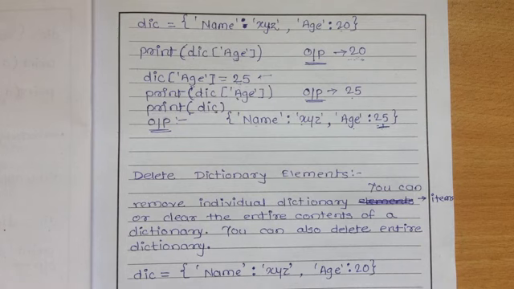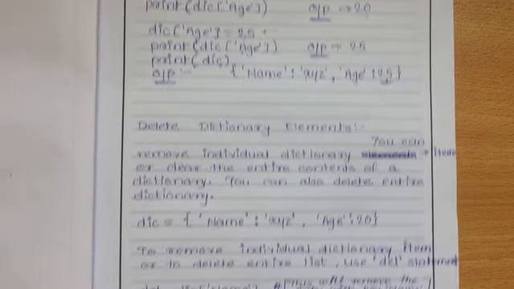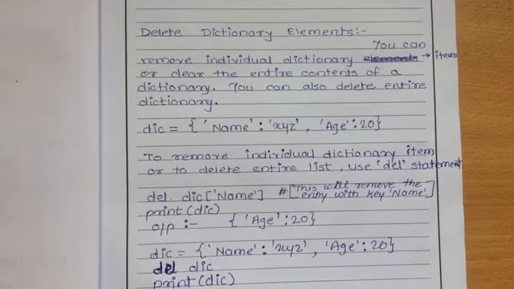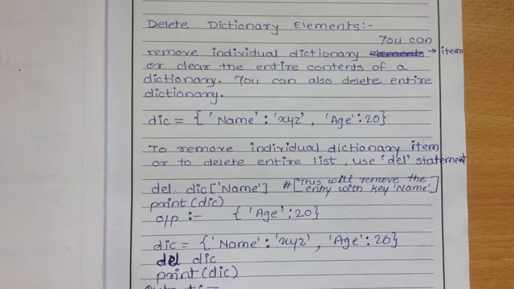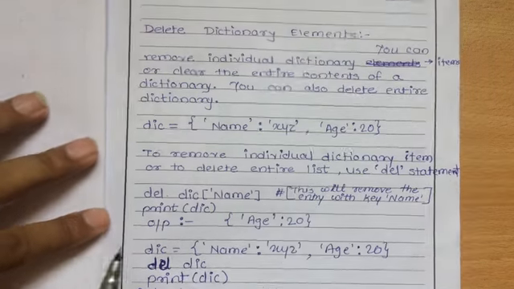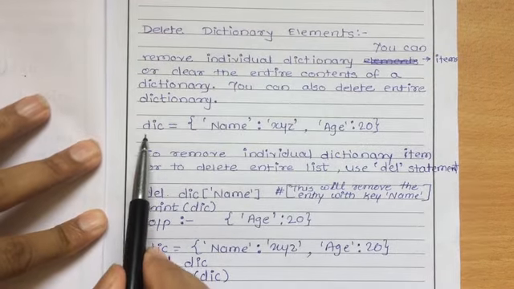After updating, we can also delete from a dictionary. So how are we going to delete from a dictionary? In multiple ways you can delete. You can delete a single item from the dictionary, you can delete the whole dictionary, or you can simply clear the elements or items from the dictionary. Let's see one by one. So let's see the first example.